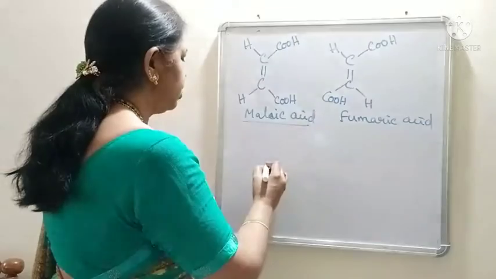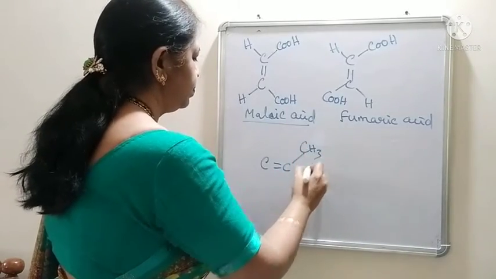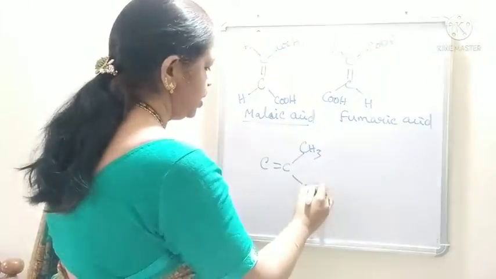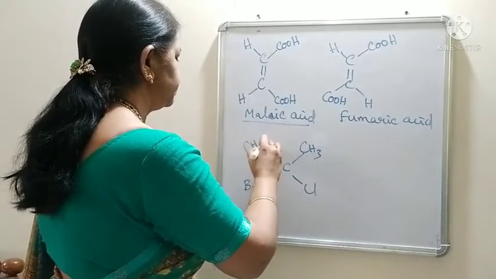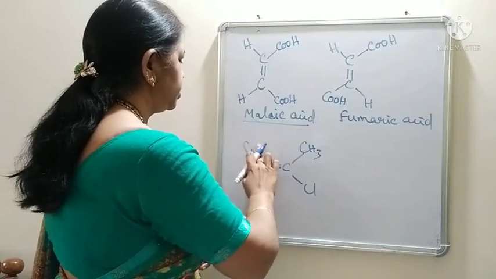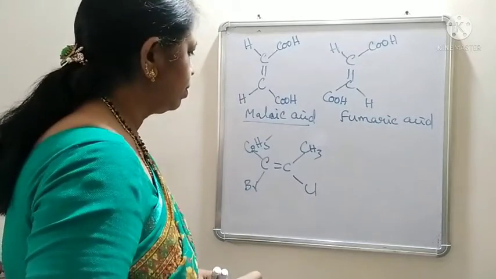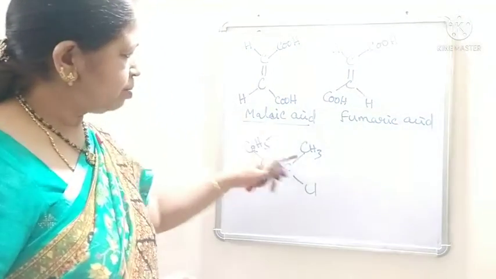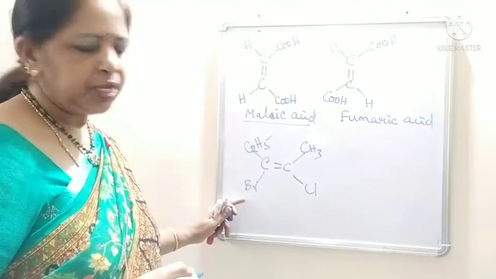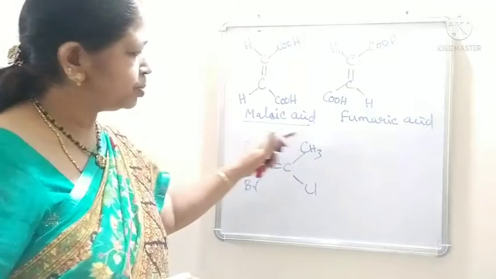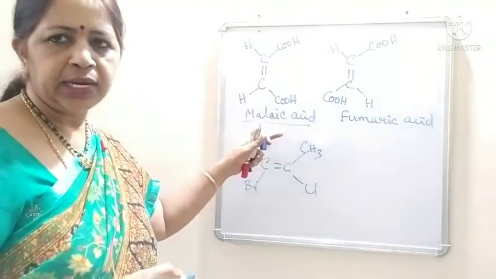I'll take one more example. C double bond C, CH3, Cl, Br, CH3, or we can take C2H5. You see here, these are methyl and ethyl groups and these two are the halogens. These will have similar properties and these two groups will have similar properties. So, these are similar groups but not identical groups.